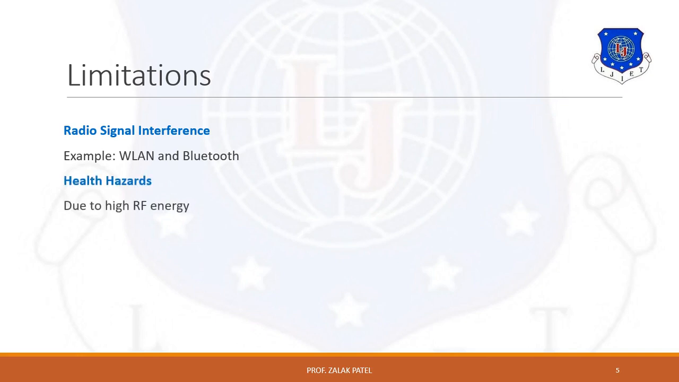Next is health hazard. High power level of RF energy means high level of radio frequency. Even continuous radiation at a lower level can also be harmful to sensitive body organs. That's why this limitation should be taken into consideration for wireless communication.